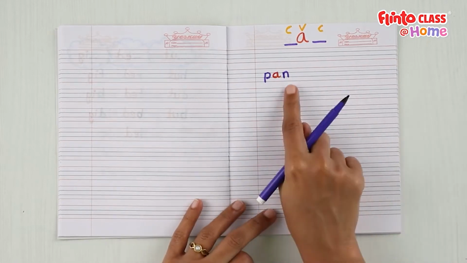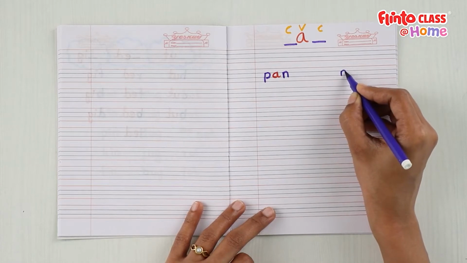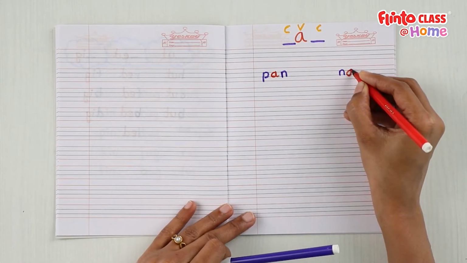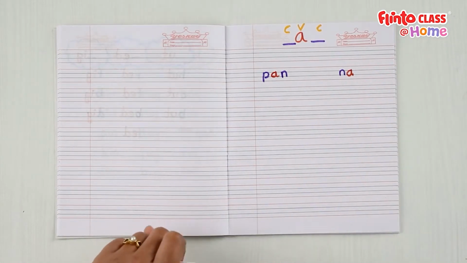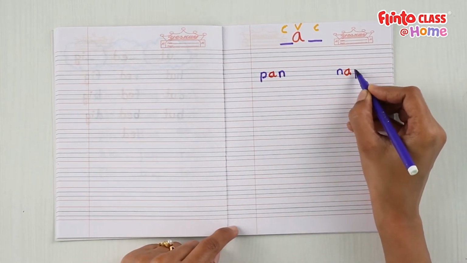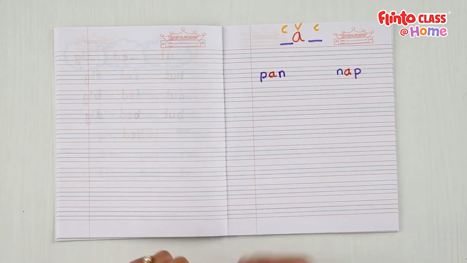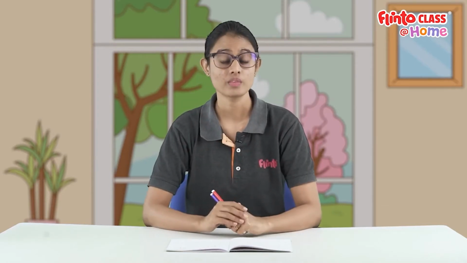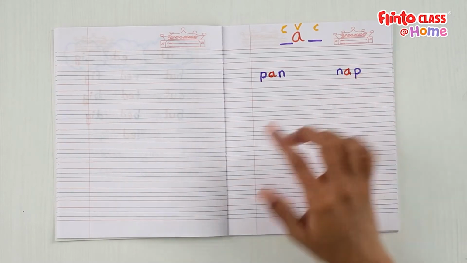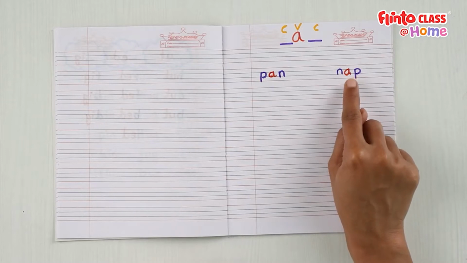Let's see another word. For this word, let's start with this consonant. What is this consonant? N. Yes, let's add N. Now we need to add our vowel A, right? Because all our words will have A in the middle. Now I'm going to add this P as the ending consonant, the ending sound. What is this word? It's nap. The short sleep that you do in the daytime. This is a nap. We have A in the middle of the word nap.